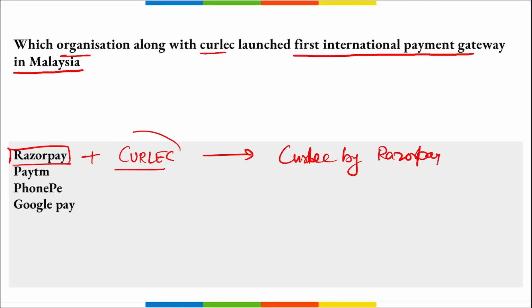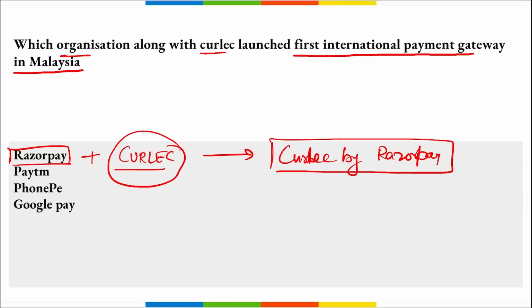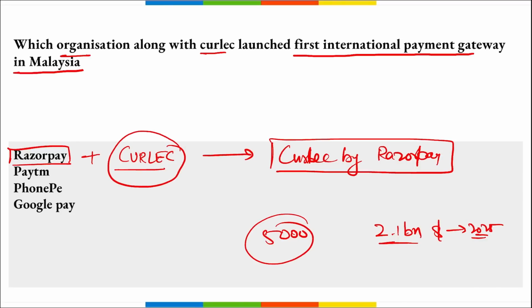It was in collaboration with Karlak and it was under the brand name Karlak by Razorpay. The aim here is to bridge the gap between the local and international payment gateways. This payment gateway intends to cater to over 5,000 businesses with the target of achieving a gross transaction value of almost $2.1 billion by 2025.